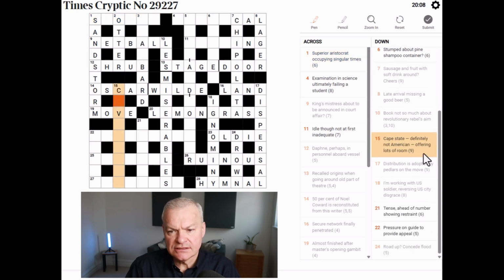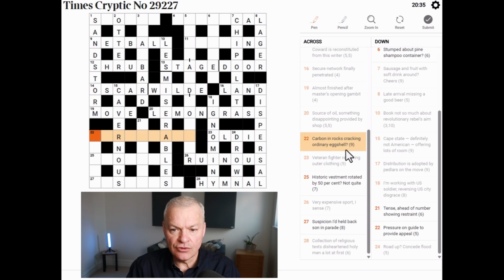Cape State. Definitely not American, offering lots of room. Well, cavernous means lots of room. So Cape is just a reference to C, the abbreviation for Cape. State is other. Definitely not is no. American is US. That gives cavernous, which means offering lots of room.